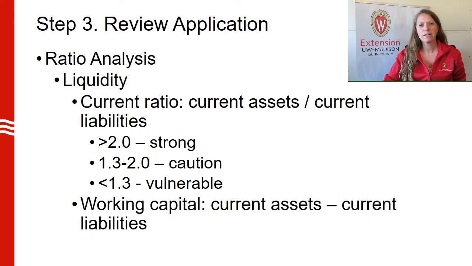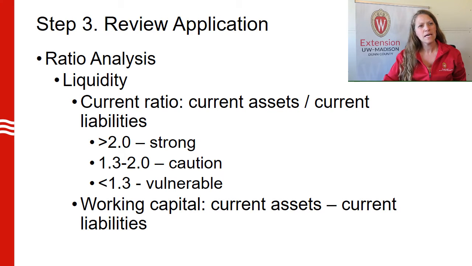Current ratio is calculated by dividing current assets, which is cash and other assets that you will convert to cash, by current liabilities, which includes bills that need to be paid. Current ratio greater than 2.0 is considered strong, while 1.3 to 2.0 would fall in the caution range, and less than 1.3 would be vulnerable. The greater the ratio, the more money available to quickly pay bills.